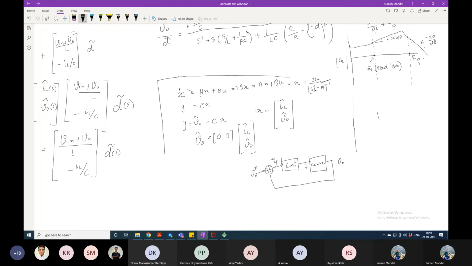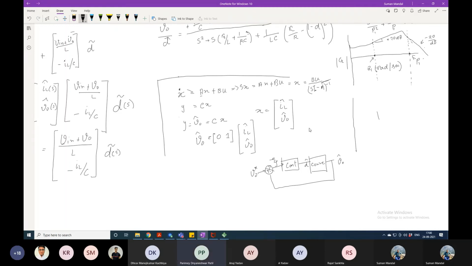This is the D, and it is better to write this if you take only the perturbation section. If we consider only this loop, then tell me what should be the transfer function. The transfer function of this plant and the controller will multiply with each other. Is it correct?